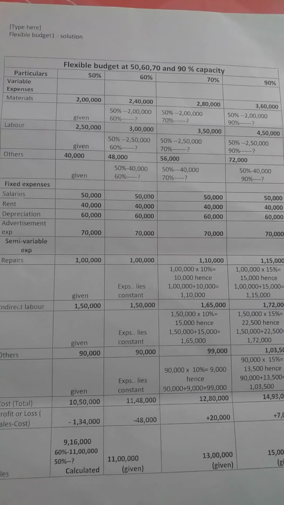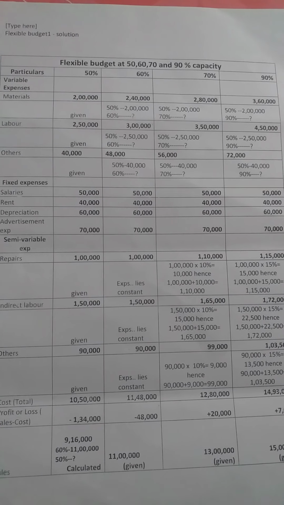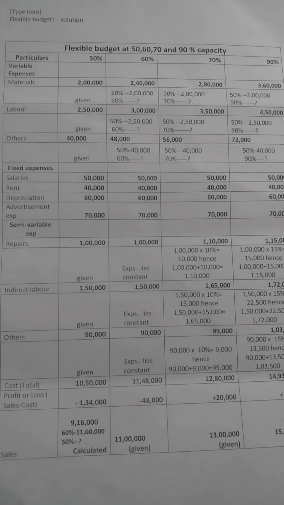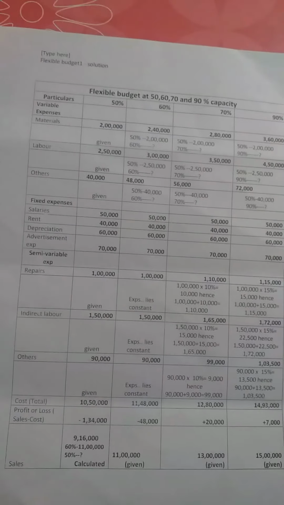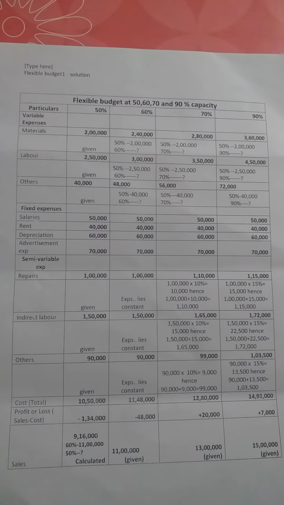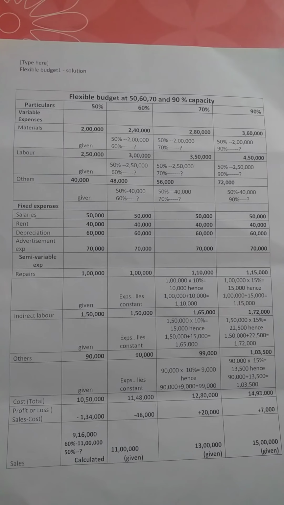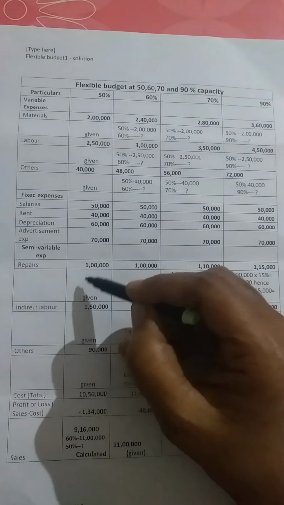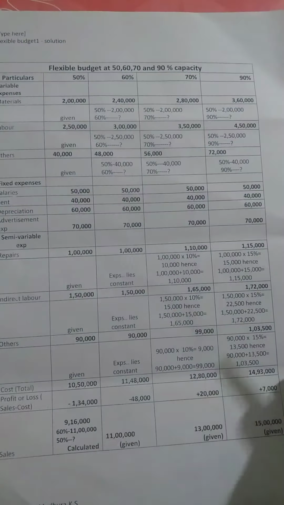So the flexible budget has been prepared for 50, 60, 70 and 90% capacity. See here, the first part is the 50% capacity, for which the information is given. Variable expenses, then fixed expenses, and then semi-variable expenses; all the different types of cost we have taken here.